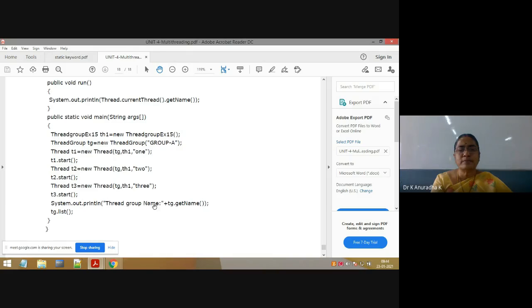System.out.println thread group name plus tg.getName. tg.getName means what is your thread group name? Group A, so you'll get the output group A. Next, tg.list. Here there is only one thread group in this program, that is group A. For that thread group A, I have added 3 threads with the names 1, 2, 3. So using the list method of thread group, we can see the threads which are added to that particular group.